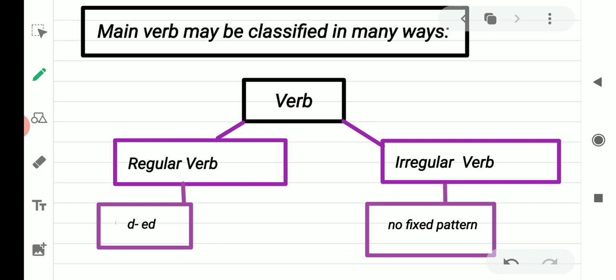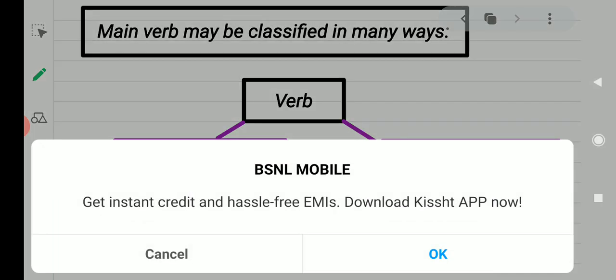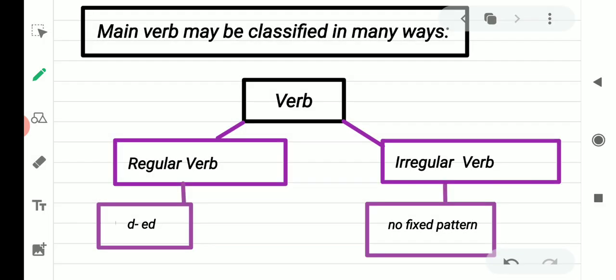Base form and past participle form are same and the past tense is different. So this is called irregular verb. Irregular verb doesn't follow the pattern of d and ed. They take different spelling, different forms. Sometimes they have the same spelling in all the forms. So that is the classification of verb into regular and irregular verb.